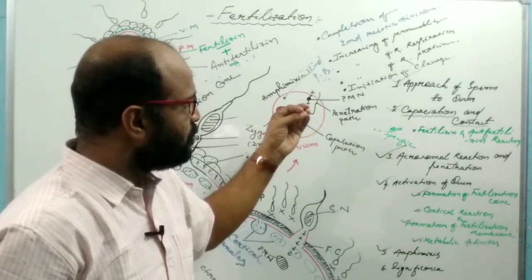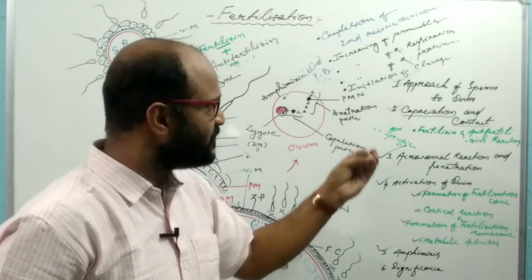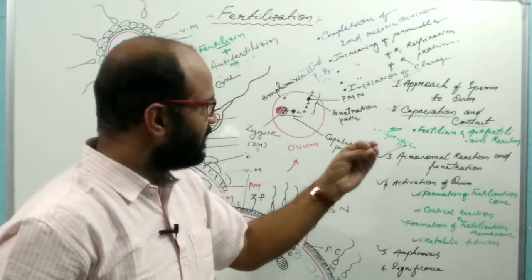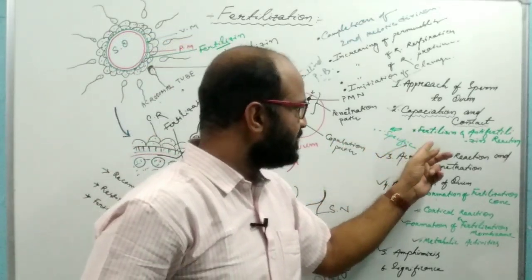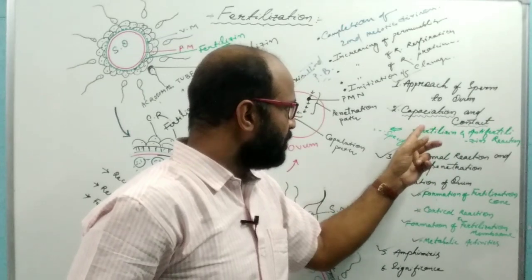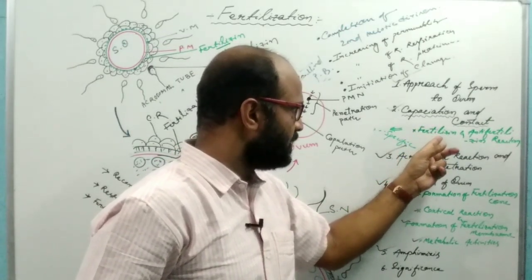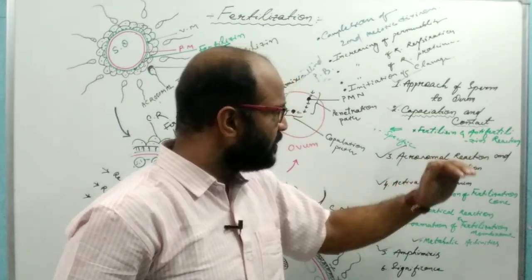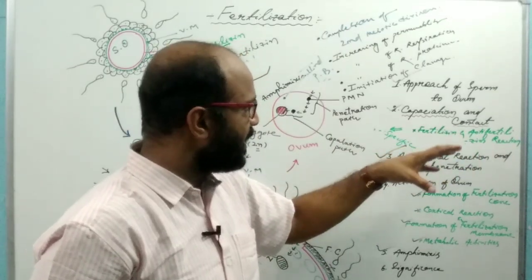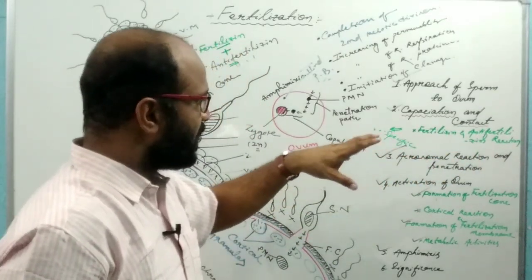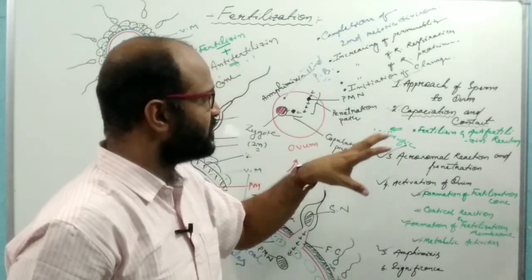When the sperm reaches the ovum, when the surface of the sperm touches the ovum surface, a reaction takes place between the fertilizin and the anti-fertilizin. The chemical secreted by the ovum on its surface is known as fertilizin, and the chemical present on the surface of the sperm is known as anti-fertilizin. This reaction recognizes the sperm of the same species.